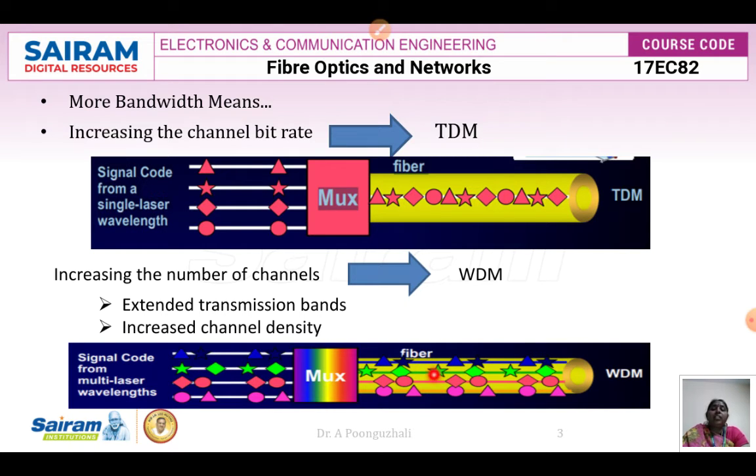If I want to increase the channel capacity or the channel density, the spacing between the wavelengths is made less than 1 nanometer. If the spacing between the wavelengths is less than 1 nanometer, then the capacity of the fiber can be increased. That is, the number of channels that propagate along the fiber can be increased. This is the concept we apply in wavelength division multiplexing.